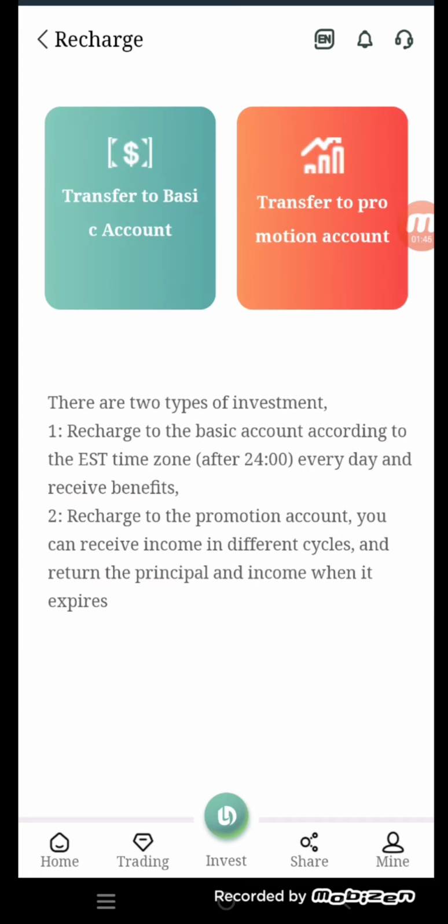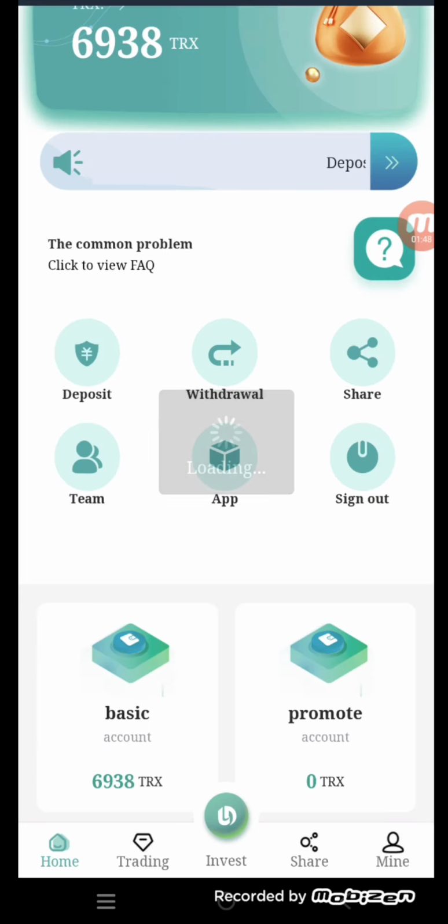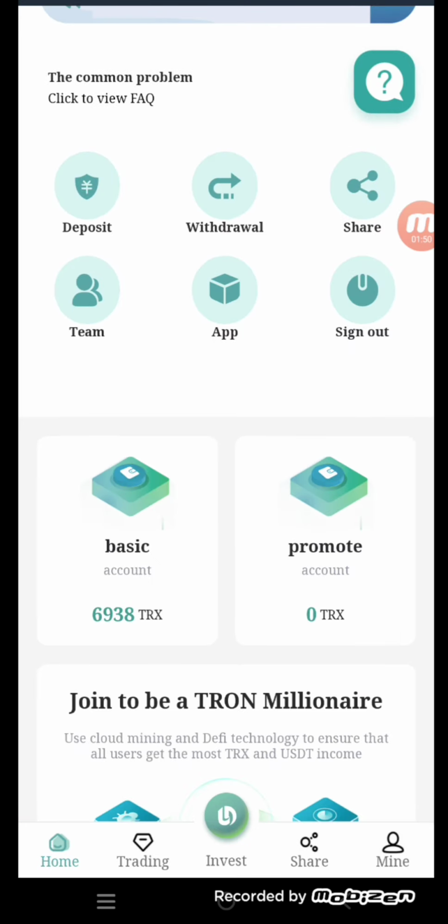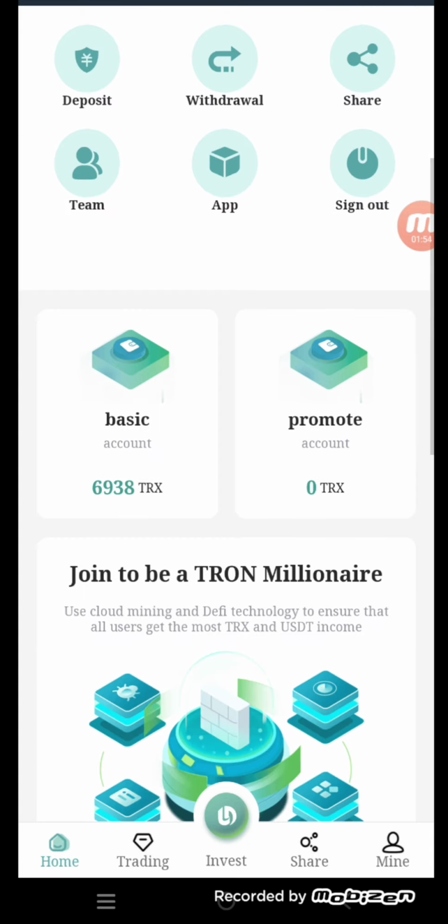So friends, I will tell you about the deposit. Here you can see we have two wallets, the basic account and the promotion account. In the basic account, you can see all the money present in your website, and in the promotion account you can see the money from friends who join this website through your referral link. You can get rewarded money in your promotion account.